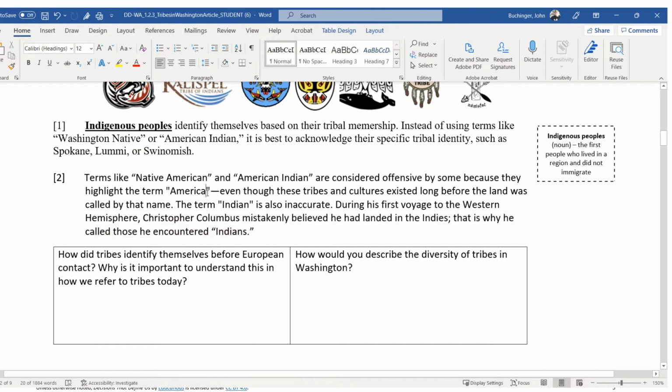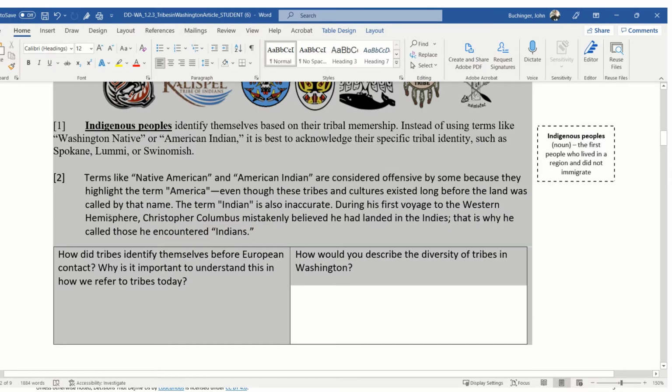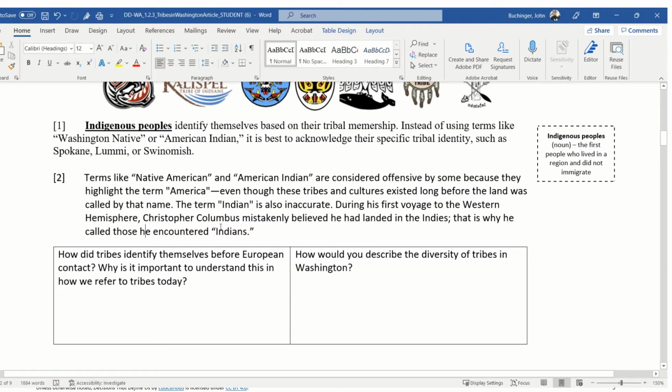And I'm also thinking back, because I just read it, that a lot of Native people, if you say Native American or American Indian, they don't like that term America because the tribes and cultures existed long before the land was called by the name America. And then up here, it told me about how indigenous people identify themselves based on their tribal membership.